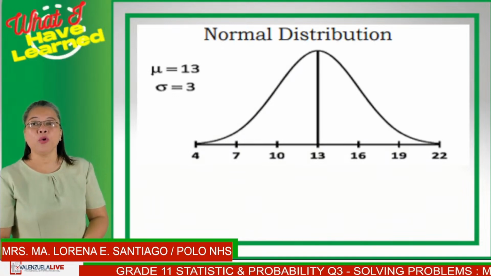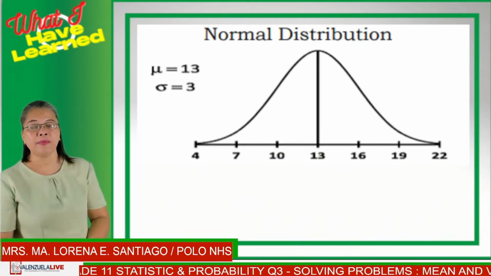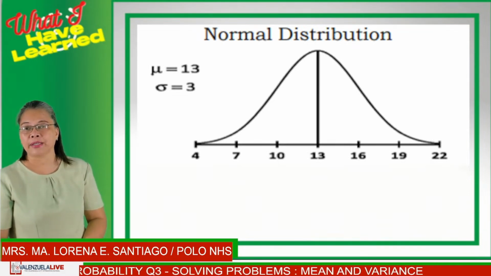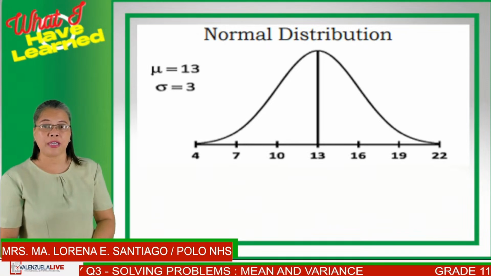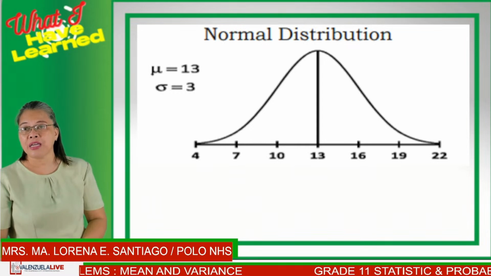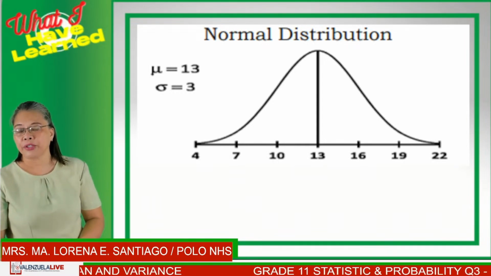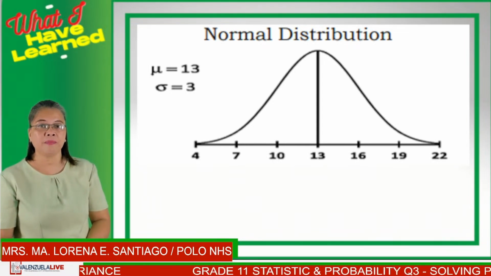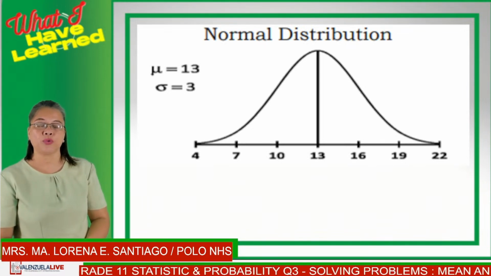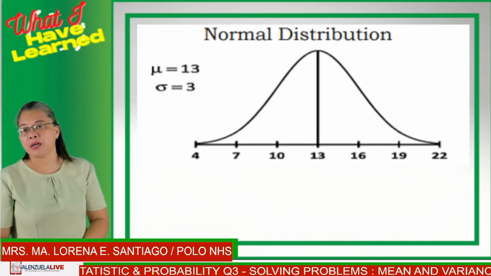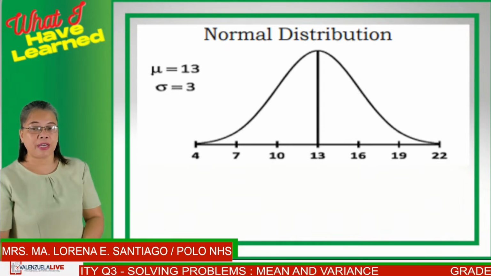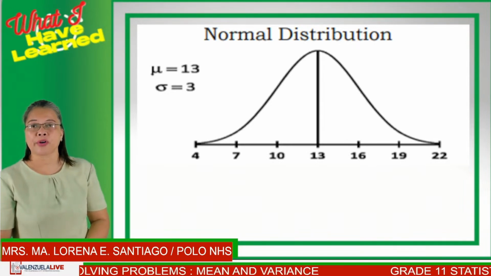So when we have a normal distribution with a mean of 13 and a standard deviation of 3, your bell-shaped curve will look like this, where the center would be 13 and the differences between each step would be 3, the standard deviation. That is, from 13, we add 3, you'll get 16. Add 3 again, that will be 19. Add 3 again, and you'll get 22. For the left side, 13 minus 3 will be 10. 10 minus 3 will be 7. And 7 minus 3 would be 4.